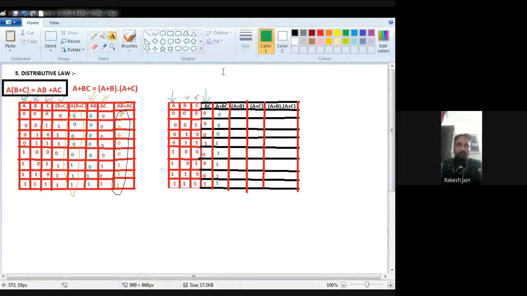Then for the RHS, first I have to find out A plus B, so I put it here. Then for the second quantity A plus C, so I put it here.